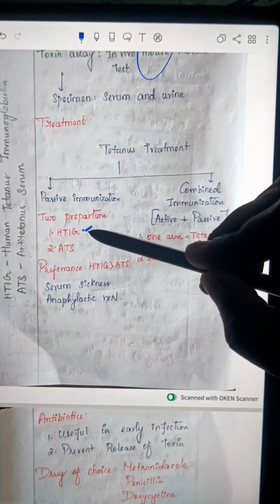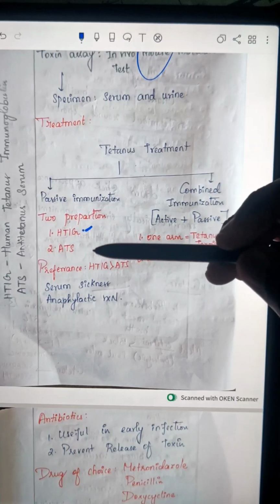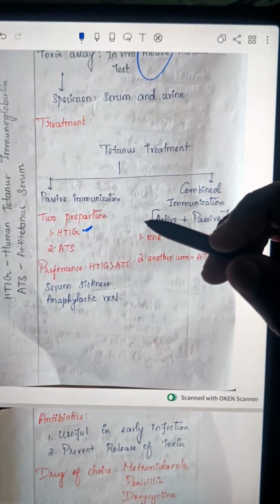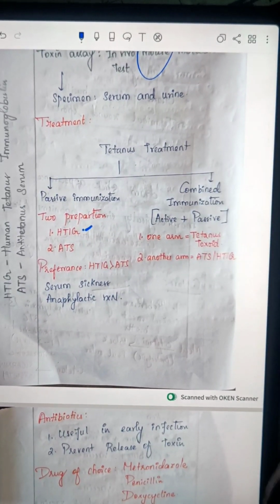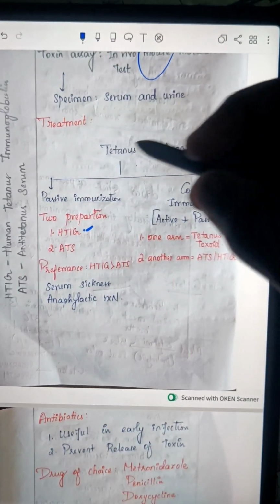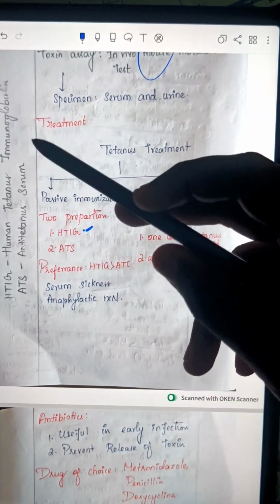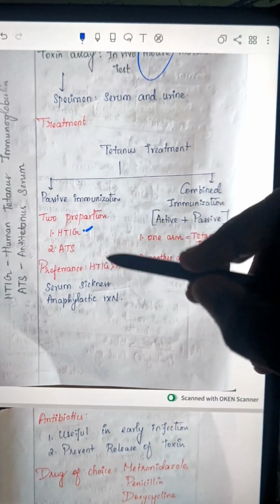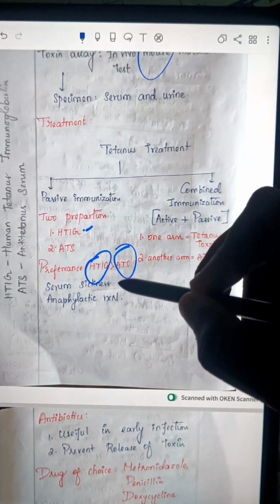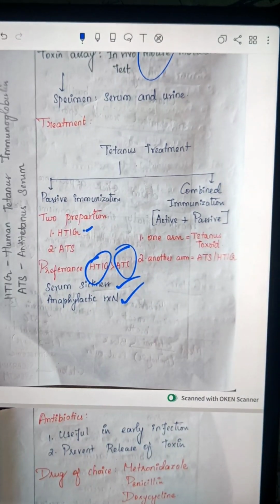This is extracted from humans, a person who was previously infected with tetanus. There is a production of antibodies and all, right? From there we prepare this HTIG, and ATS is derived from horse, anti-tetanus serum. So we prefer HTIG over ATS because of serum sickness and anaphylactic reactions, okay.